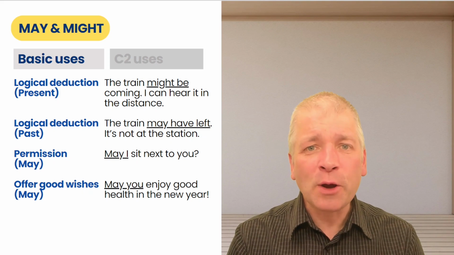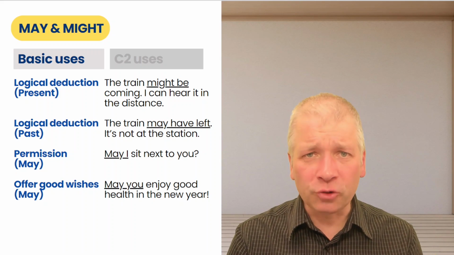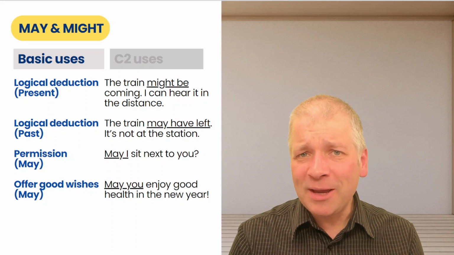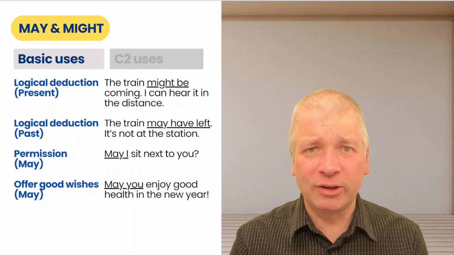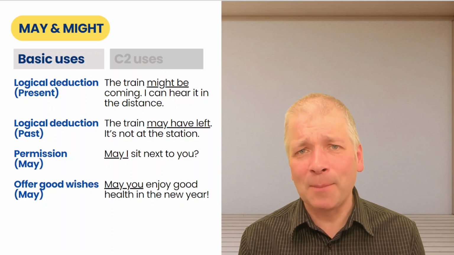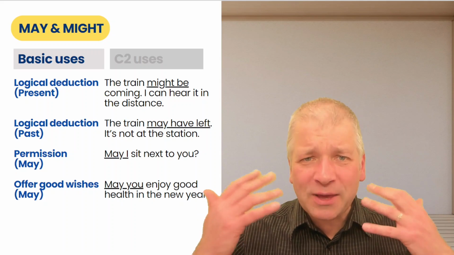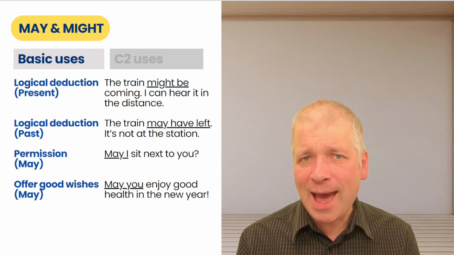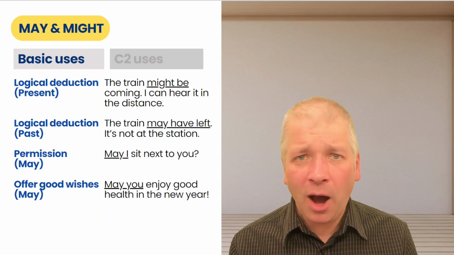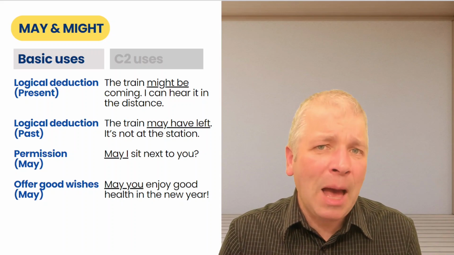Let's move on to some more modal verbs. And this time we're looking at may and might. Firstly, some basic uses: logical deduction for the present, logical deduction for the past, permission with may, and offering good wishes with may. With logical deduction for the present, the train might be coming. I can hear it in the distance. So this is where we work something out based on what we know now. Logical deduction in the past is working something out based on what probably happened before.